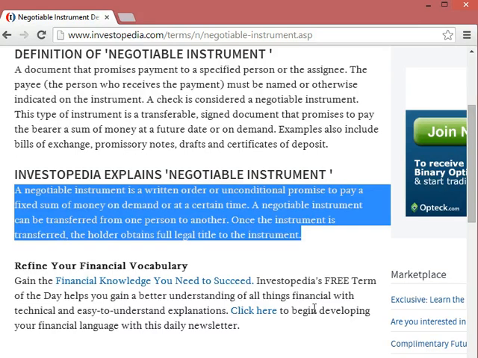The first phrase of that definition was, a negotiable instrument is a written order or an unconditional promise to pay. So there is a distinction between written order and an unconditional promise to pay. Checks and bills of exchange are examples of a written order. A check is not a promise. It may seem that implied in giving someone a check is a promise that they will be paid upon presentation or a few days after presentation of that check to a bank.